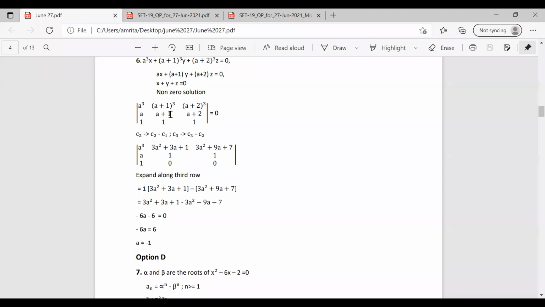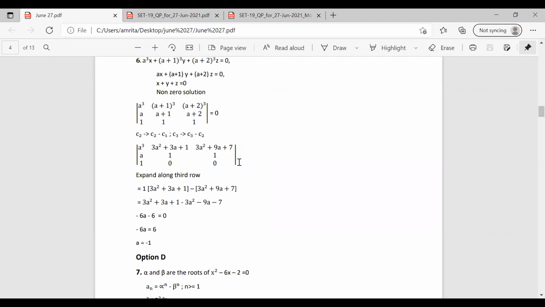Here in the second row, it becomes A plus 1 minus A. So it is 1. Here it becomes 1 minus 1, which is equal to 0. And the third column is C3 minus C2. It is A plus 2 whole cube minus A plus 1 whole cube. So expanding and removing all the terms, we can have it as 3A square plus 9A plus 7. The next entry becomes A plus 2 minus A plus 1, it becomes 1. And the last one is 1 minus 1, which becomes 0. You can find these two values by simply expanding it and solving it.